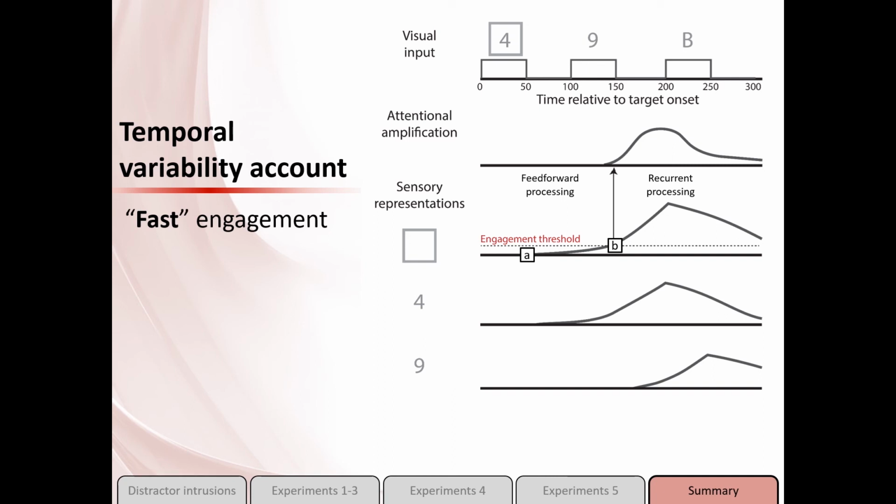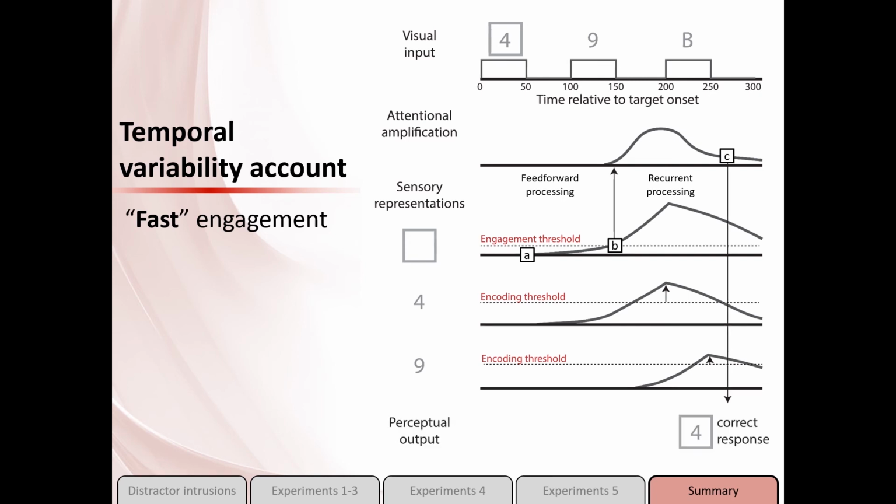visual cortex. At the end of the attentional episode, some representations are usually going to be sufficiently activated to be encoded. However, the most strongly activated representation is going to be perceived as co-occurring with the selection feature. In this case, because the engagement threshold was crossed early, after about 150 milliseconds, both items were encoded, and the target was correctly perceived to appear alongside the square.